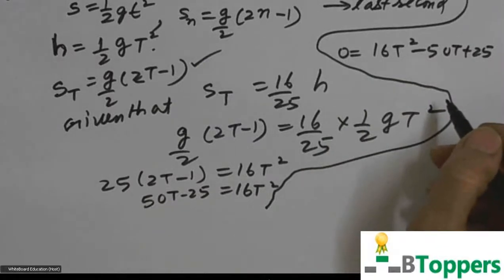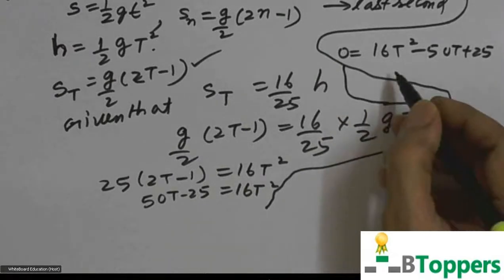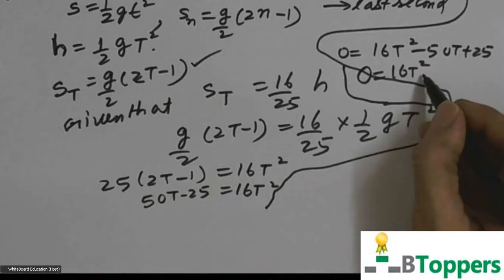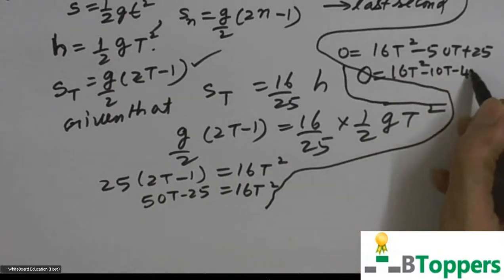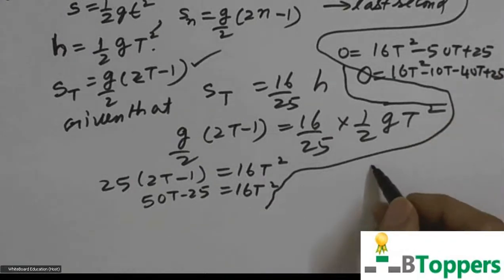So you can do by the factorization method here. So you get 0 equal to 16t square, you can write this as minus 10t minus 40t. So you can do by factorization, get the answer.